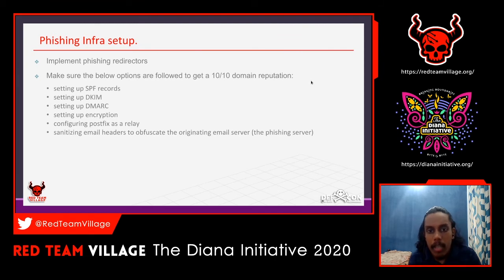These email headers need to be obfuscated from the originating mail server or the phishing server. These are the continued things that you have to follow when you are setting up infra for phishing.